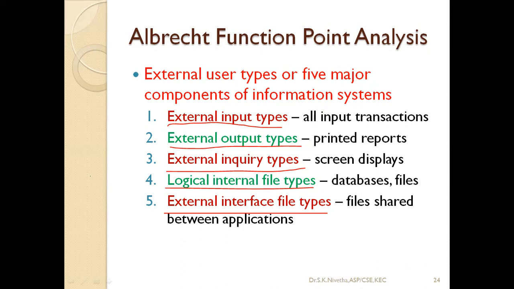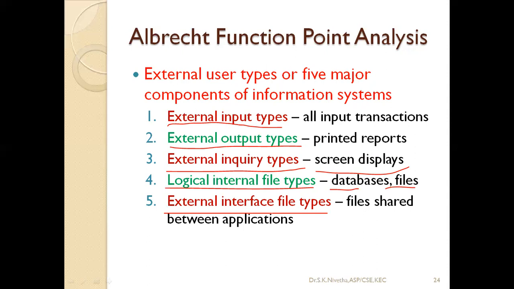So they are categorizing it: external input type, external output type, external inquiry. How many references are we going out from my program? How many other programs am I referring to? Or how many screen displays am I having? Those can be considered under external inquiry types. And logical internal file types, like databases and files.